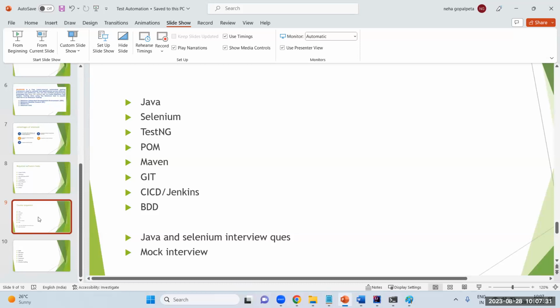So when you go for an interview, you will tell them, I have worked on Selenium because I got an opportunity to work on Selenium. It is not that you will not work on Appium. Everyone will not work on all the tools, right? It depends on what your company is using. So you can tell them, I have worked on Selenium, and if given an opportunity, I'm more interested to learn other tools as well.